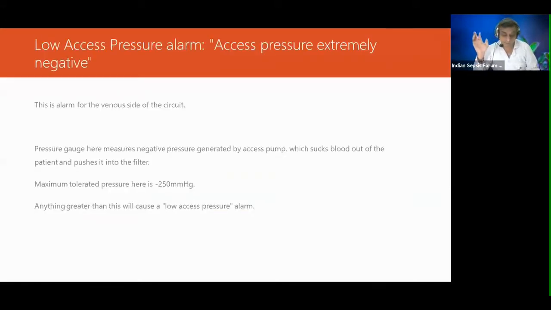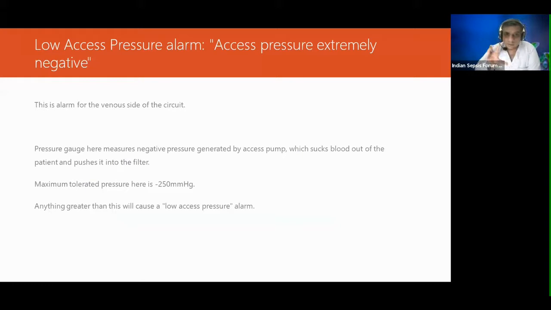While the patient is undergoing dialysis, we should be very vigilant, especially in the ICU. We'll talk about some common alarms. The first is the low access pressure alarm. Access pressure is extremely negative. This is the alarm for the venous side of the circuit.